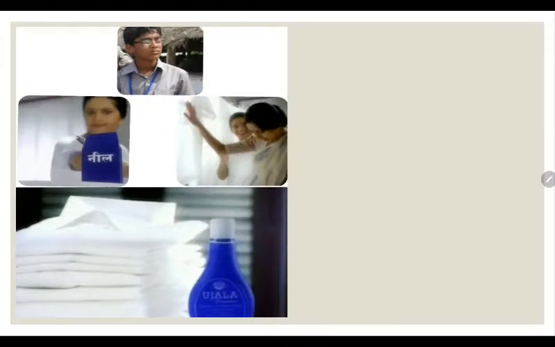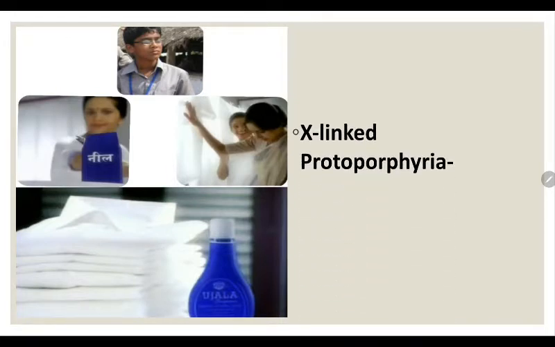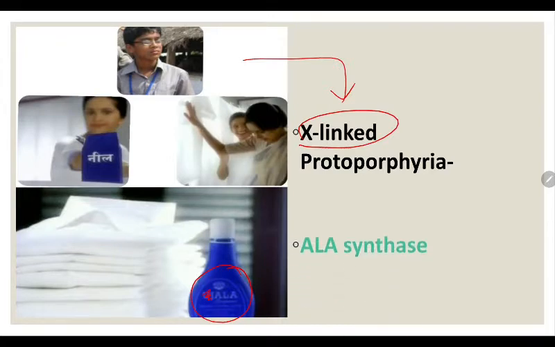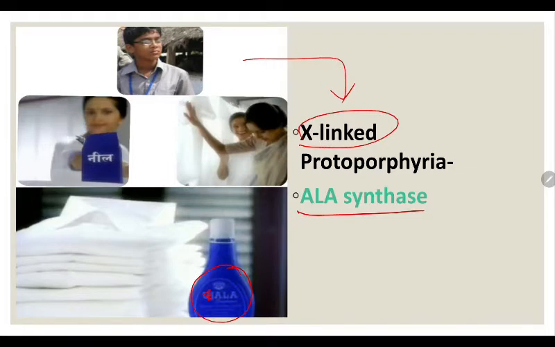First is the advertisement of Ujala. Here the son will be coming with a tough stain and the mother will be discussing the removal of the tough stain with the neighbor, and she will suggest Ujala. After suggesting Ujala, she will use Ujala and the shirt turns white. So the disease here is X-linked protoporphyria. X-linked disease affects males, and the answer is actually related to Ujala. Take Uj out so that ALAS remains. That is ALA synthase, the answer. That is delta aminolevulinic acid synthase. This ALA synthase is absent in X-linked protoporphyria.